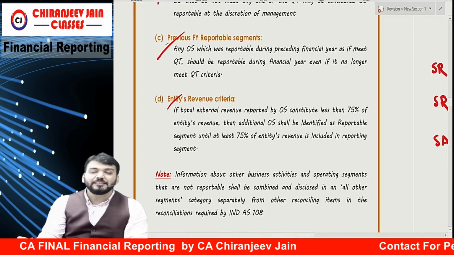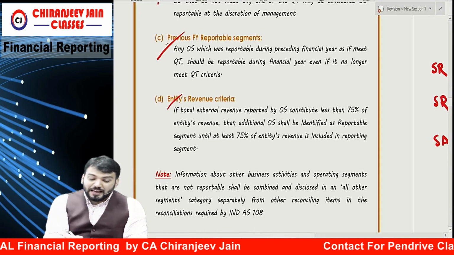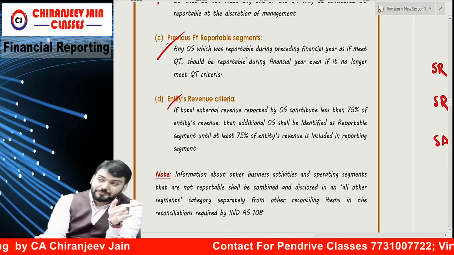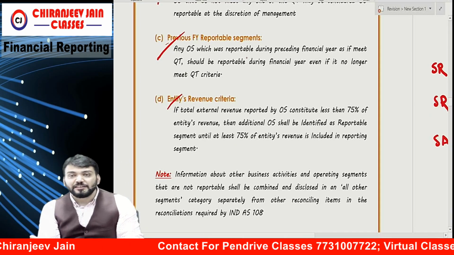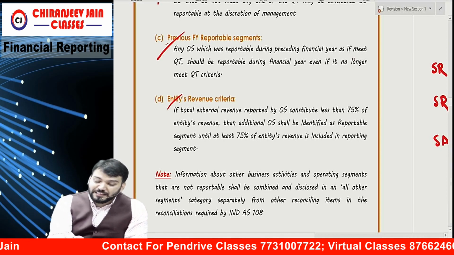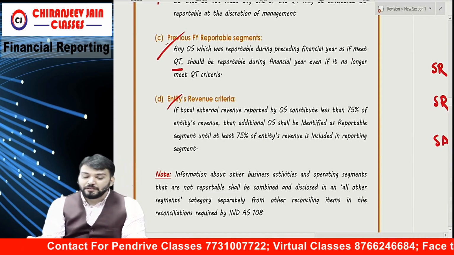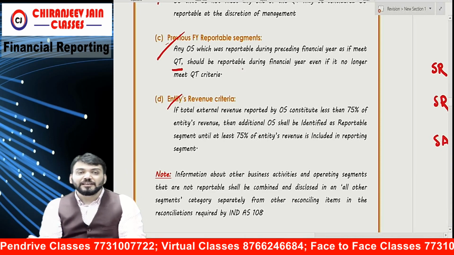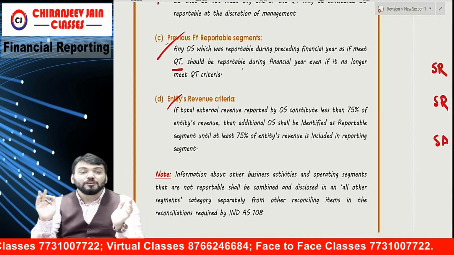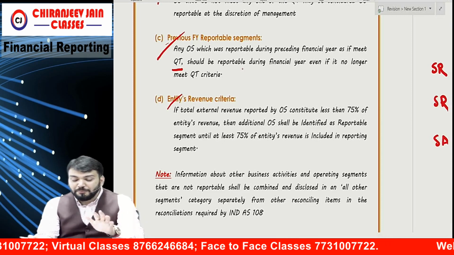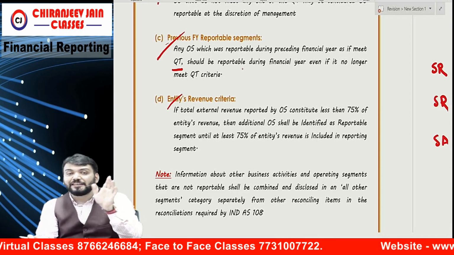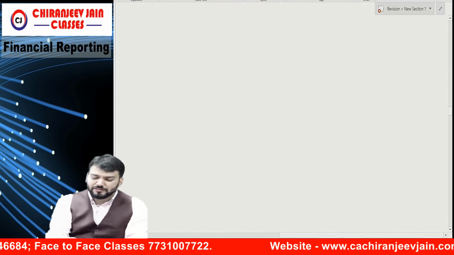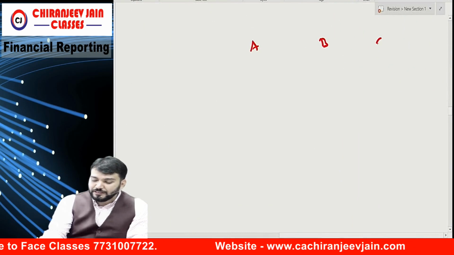Then point number C is important. Any operating segment which was reportable during the preceding financial year as it met QT should also be reportable during the current financial year even though it does not meet the QT limit in the current year. Have you understood this point? Correct. Let's take a small example with A, B, C, D.